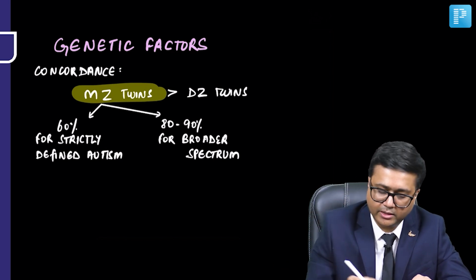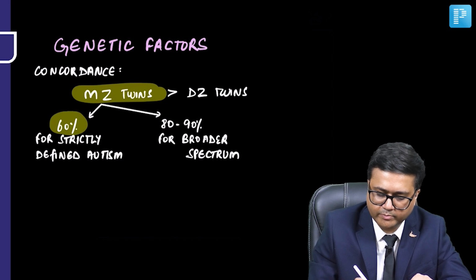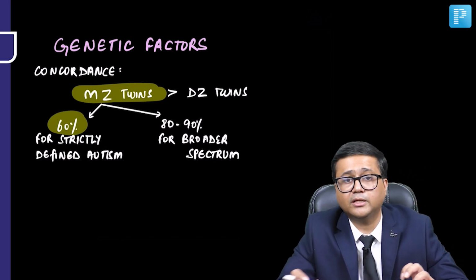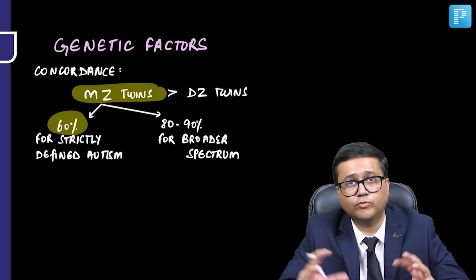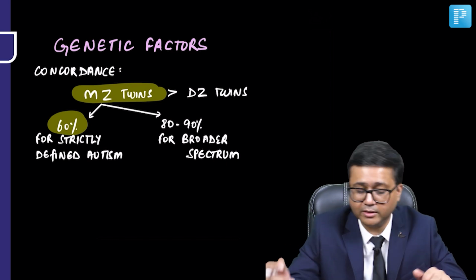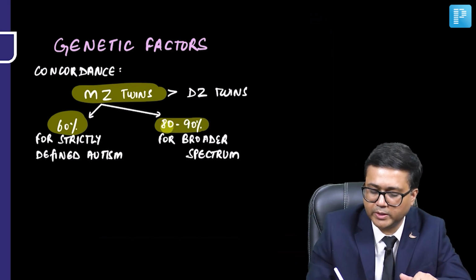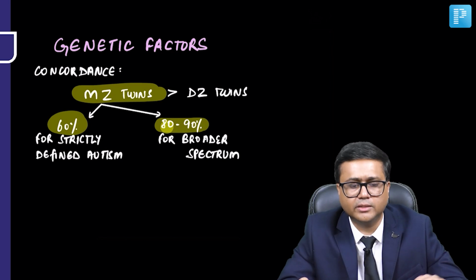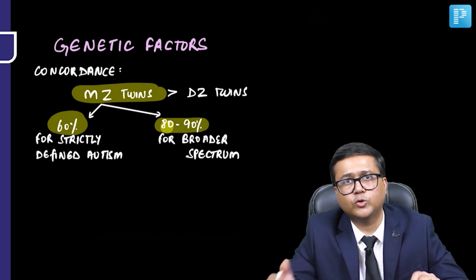In monozygotic twins it is 60% if we take a strict definition of autism criteria. And if we use a broader spectrum, then this rate further increases to 80 to 90%. So again, this suggests that genes play an important role.